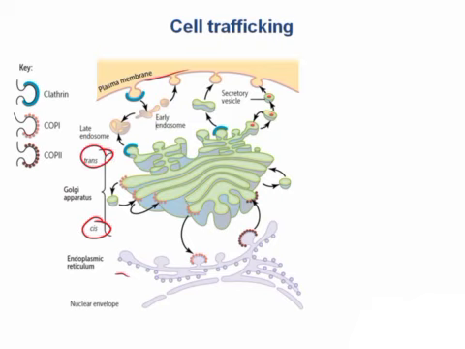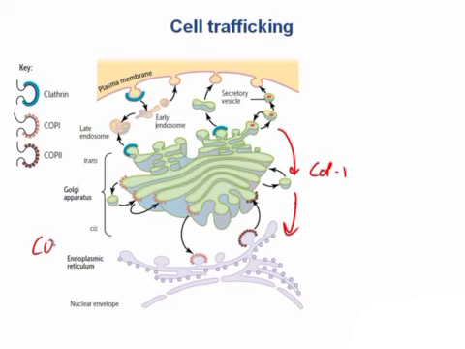There are three main proteins that organize traffic to and from the Golgi, as well as between the different layers. COP1, which stands for coat protein 1, is involved in retrograde transport from the Golgi back towards the ER. It's also used to bring things from the trans Golgi back towards the cis Golgi. So basically everything in this downward direction.